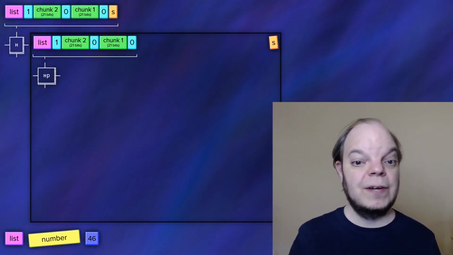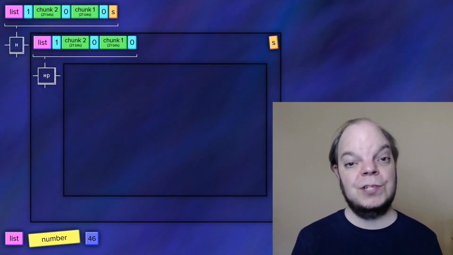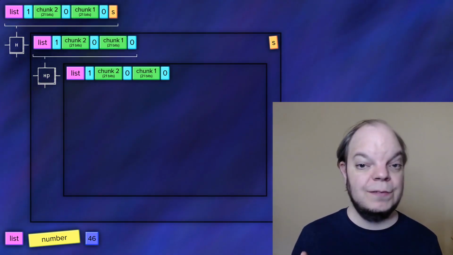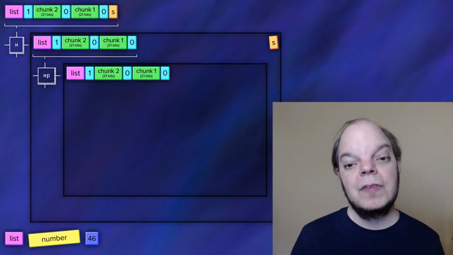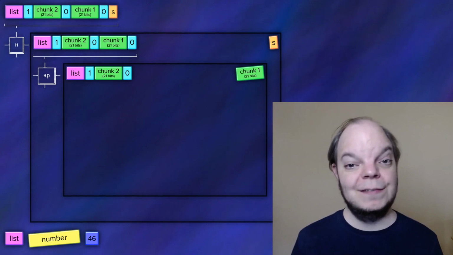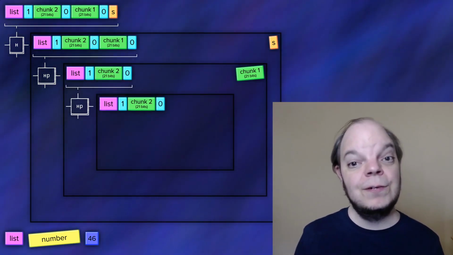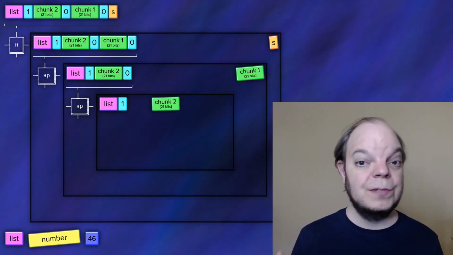And then it'll pass the rest of that list into this private helper function, which will now decode the number chunk by chunk. So the first invocation of the recursive function will look at the least significant bit and find that it's a 0 bit, which means that there is a chunk here. So we need to shift out the 0 bit and then remember the chunk for later. The second invocation does exactly the same thing. It notices that there is a 0 in the least significant bit, so shifts it out, and then remembers chunk number 2 for later.